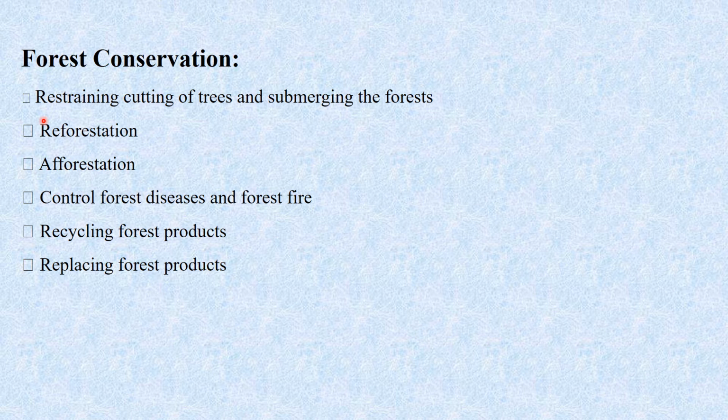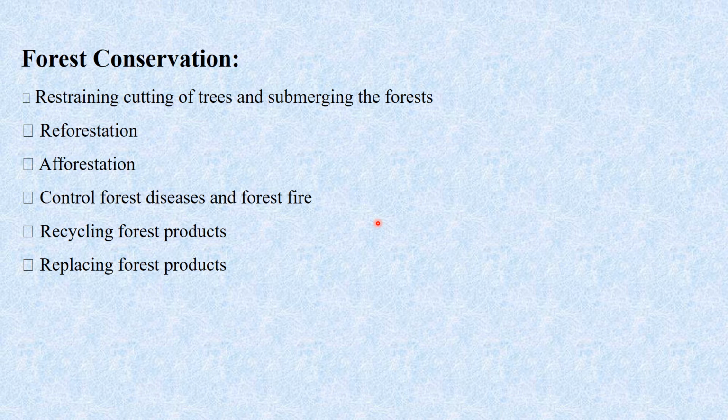Whatever area near us is available in the environment, we have to take up as many tree plantation programs as possible, and make sure the area comes under forest.